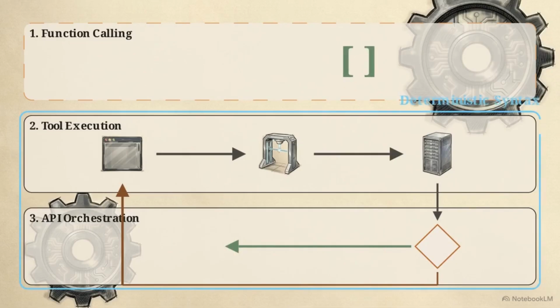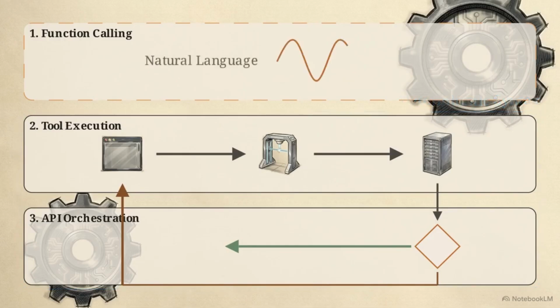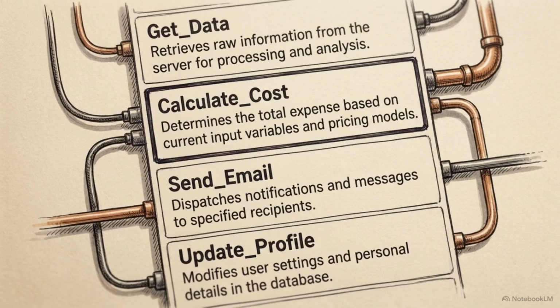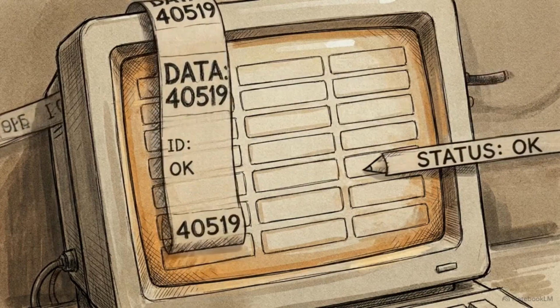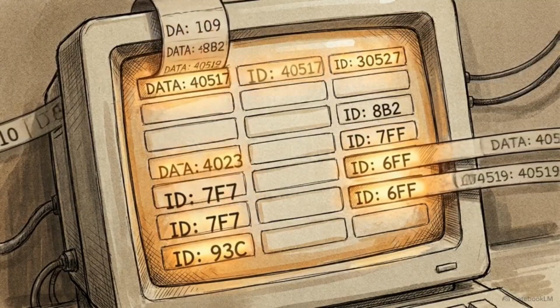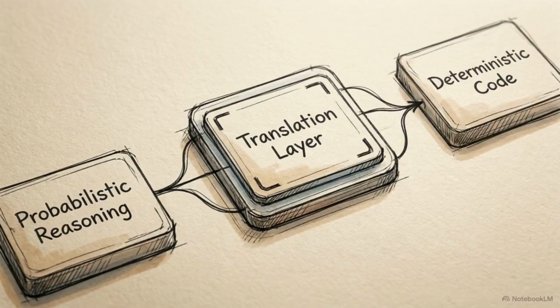Host systems require deterministic syntax. The model's natural language intent must be transformed into a strict JSON object, validated against a schema, and passed to the host API. The model decides which tool to use by reading highly detailed natural language descriptions provided in the system prompt. Clear definitions directly dictate the accuracy of the selection. Rigid schema enforcement guarantees that generated arguments strictly match the expected API parameters, preventing system crashes during execution. Function calling serves as the critical translation layer. It bridges probabilistic reasoning into executable deterministic code.